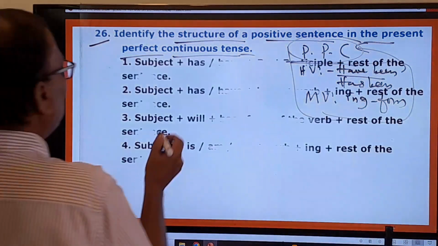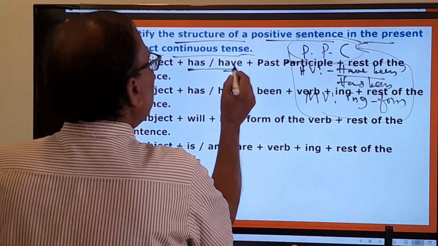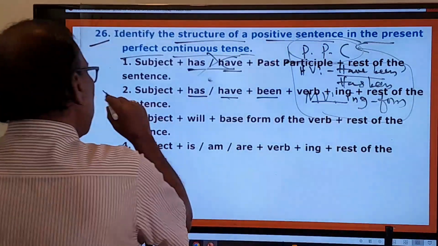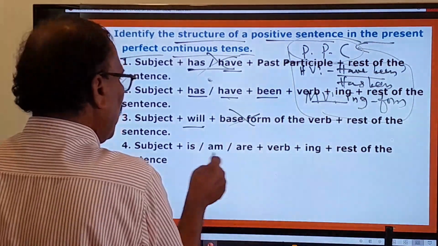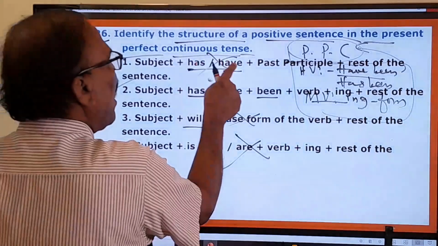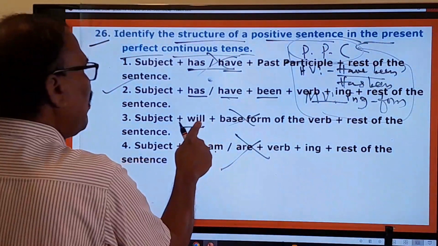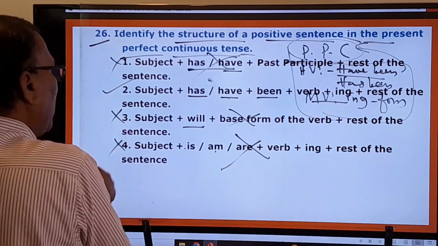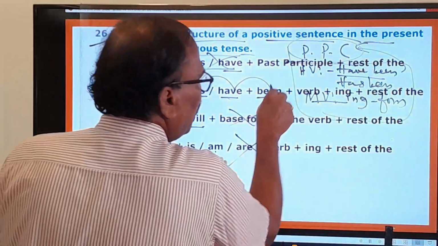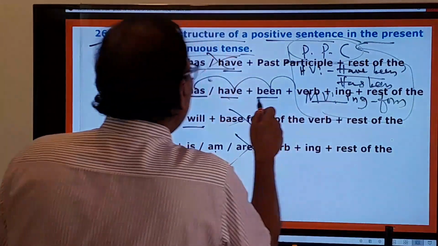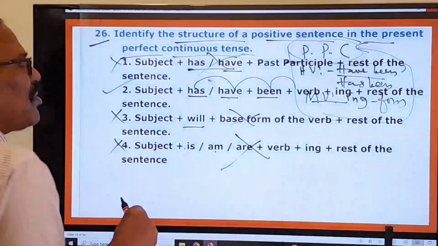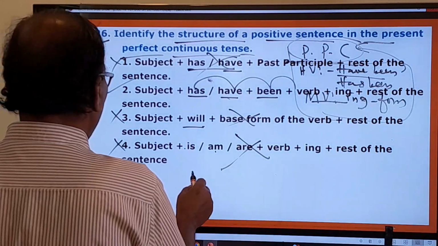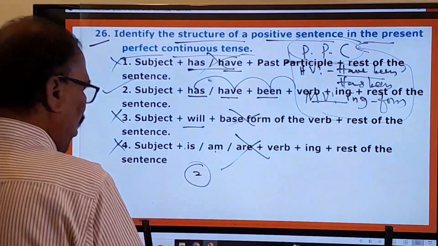Okay. And here you pay attention. Subject has have means again wrong. Subject have has been ing form. This second one is the right one. Will base form, wrong. Am is are base form. So has have past participle, wrong. So the first one, third one, fourth one are wrong. Subject have has been ing form. So this is only the structure of the present perfect continuous tense. Okay. And now therefore your answer is the second one. All others are wrong.